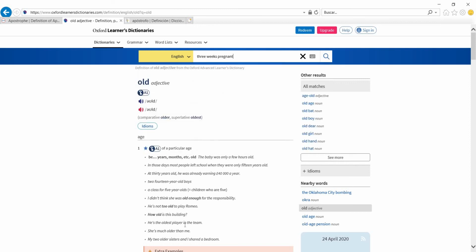With old and with pregnant, we do not use the apostrophe because these are adverbials, right? They're modifying an adjective. So be very careful in those cases. We do not use the apostrophe with pregnant and with old.